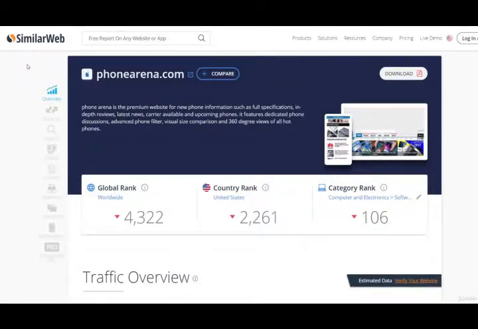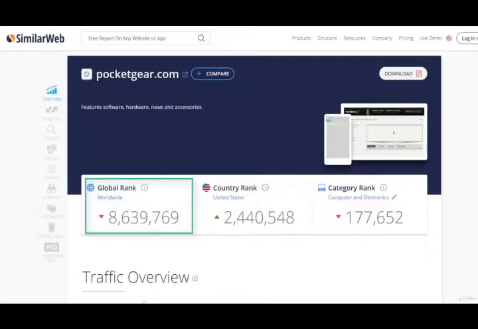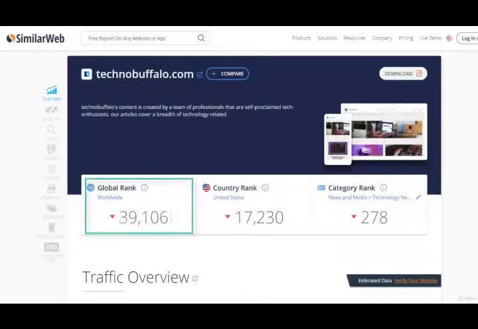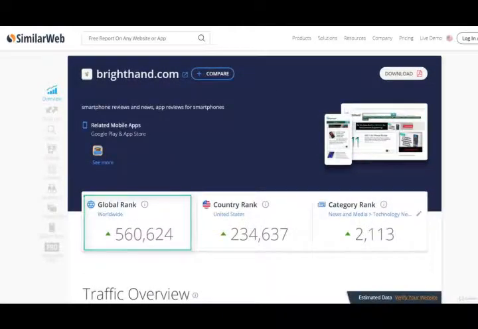On the other hand, Smartphone Mag, Pocket Gear, and Pocket PC Thoughts have ranks much higher than 1 million, which means they have too low traffic to target. So, skipping these websites, our list becomes Technobuffalo, PhoneDog, and Bright Hand.